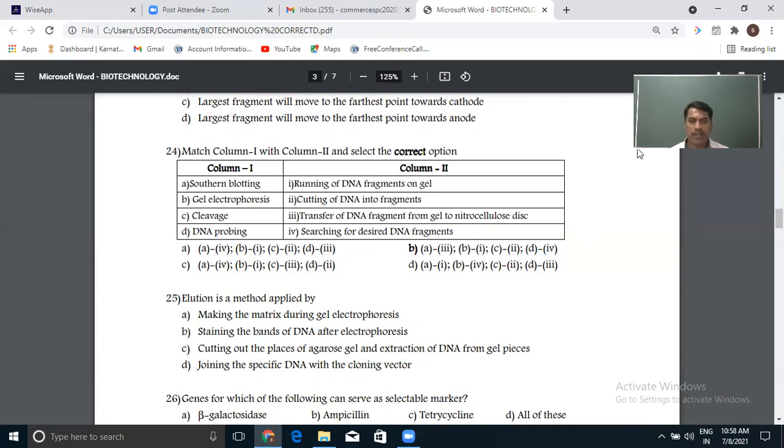Cutting out the piece of agarose gel and extracting the DNA from the gel piece. That is the answer here. Joining the specific DNA with the cloning vector, that is recombinant DNA, not elution. What is elution might be an important question in theory, but since theory exams are cancelled, as in CAT they have given that as an answer, cutting out the piece of agarose gel and extracting the DNA from the gel slab. So keep moving.